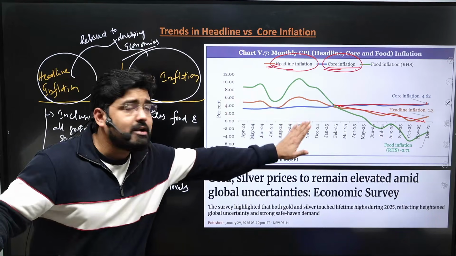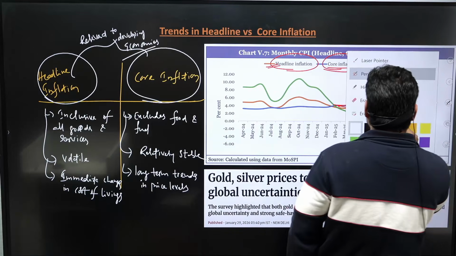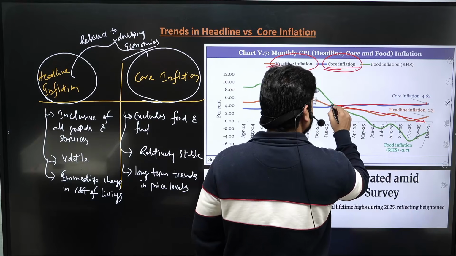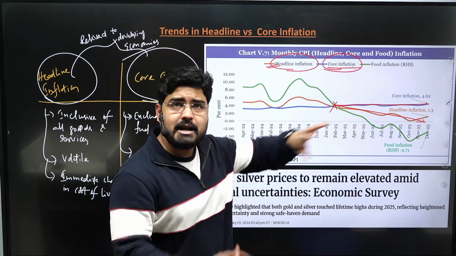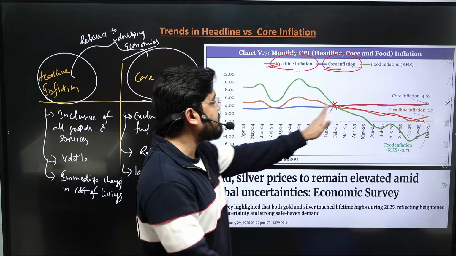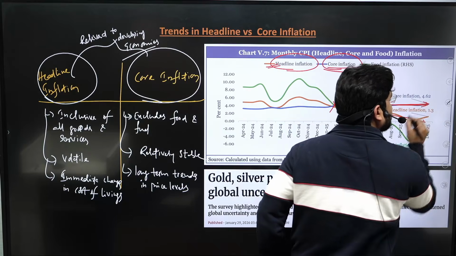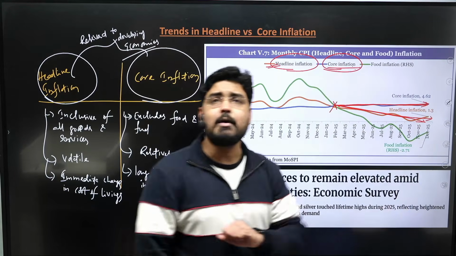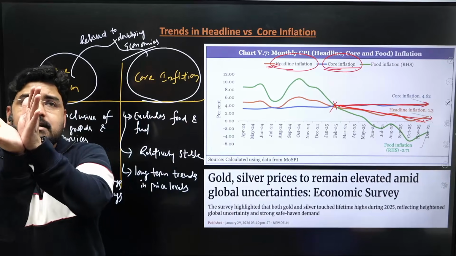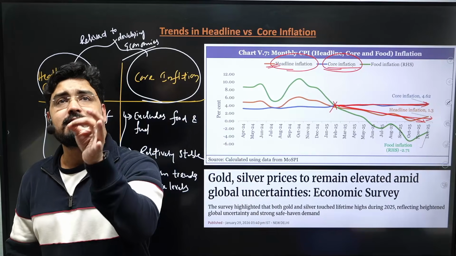Now let us understand the trends in headline inflation and core inflation in the last one year. Compared to last January, when the headline and core inflation were at the same level, around 4%, the core inflation later increased to 4.62, whereas the headline inflation decreased to almost 1.3%. So there is an increasing divergence between the headline and core inflation. What are the reasons for it?